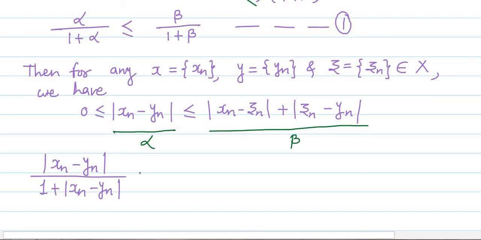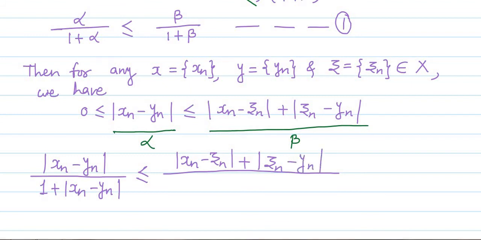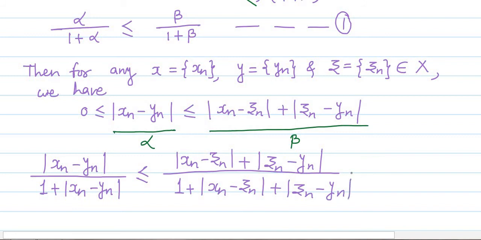This is the left hand side, and it is less than or equal to beta upon 1 plus beta, where beta means absolute value of xn minus zn plus mod of zn minus yn, divided by 1 plus mod of xn minus zn plus mod of zn minus yn. This we have obtained by using relation number 1.